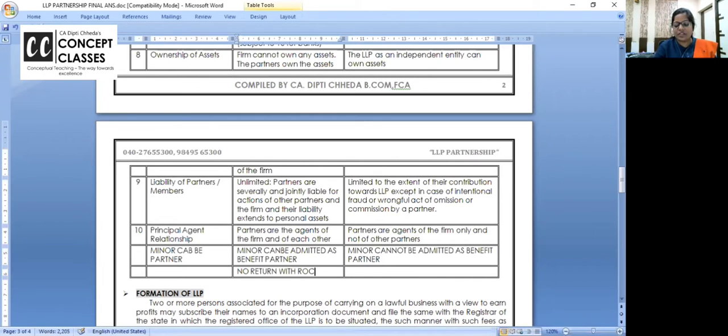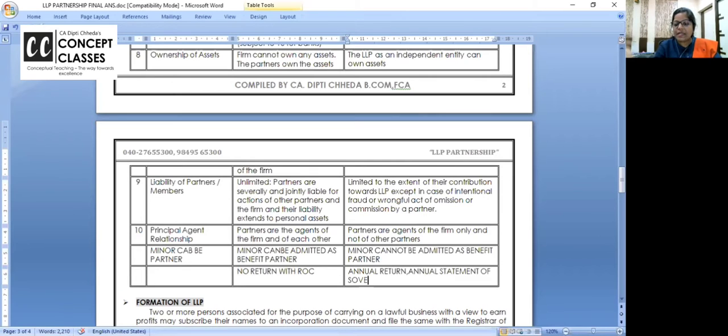Of course they have to file the IT returns and all, but LLPs have to file an annual return with the ROC, yeah, then annual statement of solvency. These terms will come, and will be explained in detail ahead, what all this is.